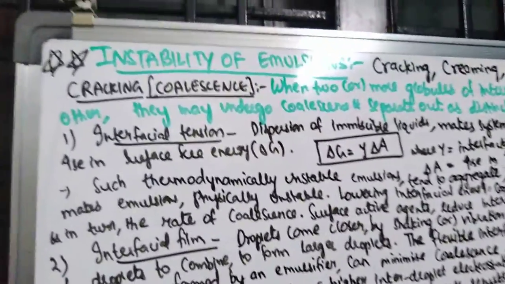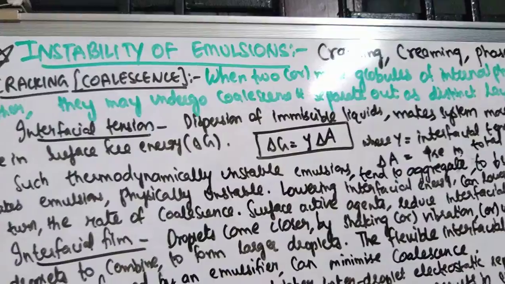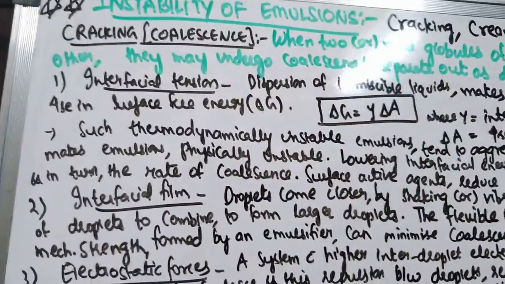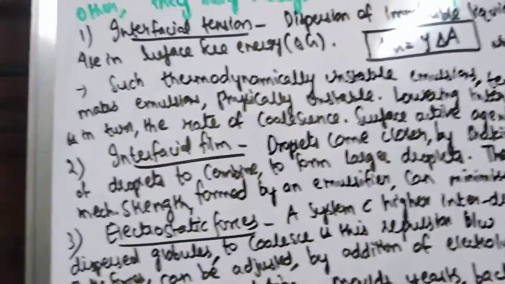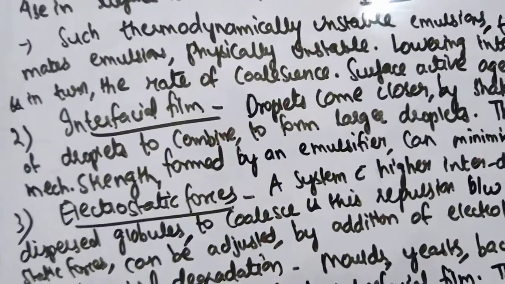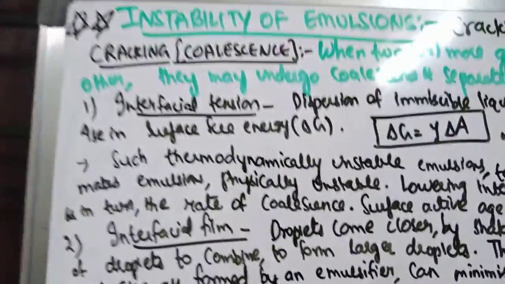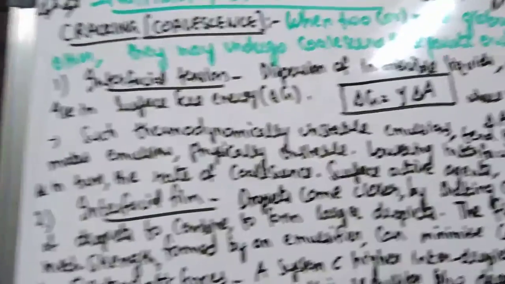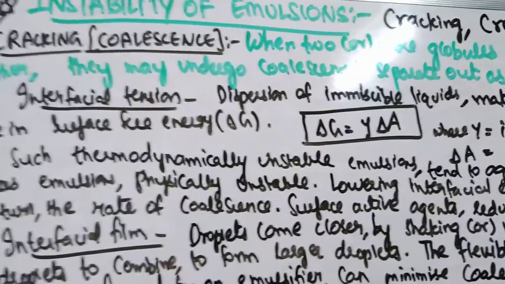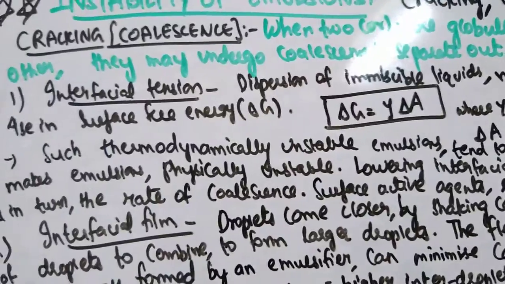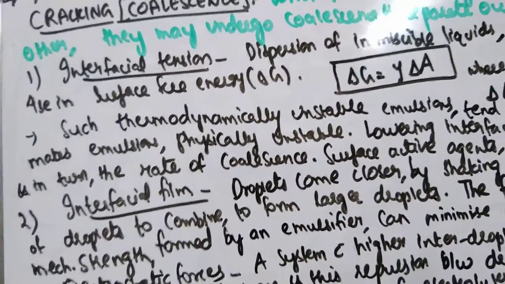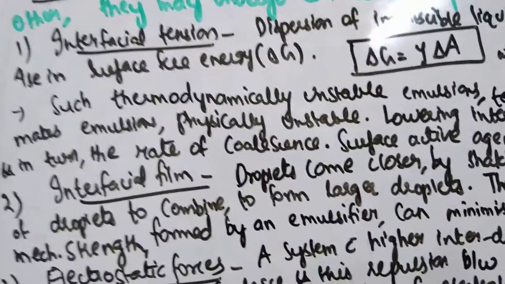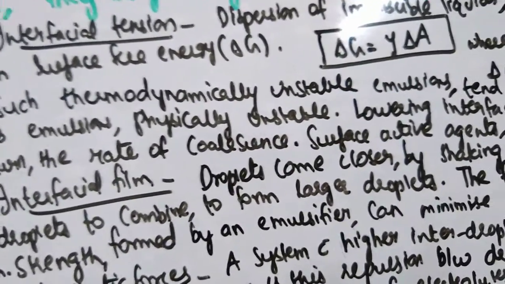In the previous topic we discussed the theories of emulsions, and we have seen the various theories. That is also a very important question. There is a small topic left over in the theory of emulsion, that is electrostatic repulsion. I want you to go through it from Lachman, and in case of any doubts you can ask me or we can discuss it in the interactive session. This is your homework: refer to electrostatic repulsion for the theory of repulsion.